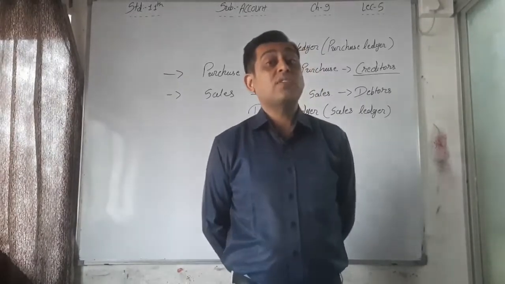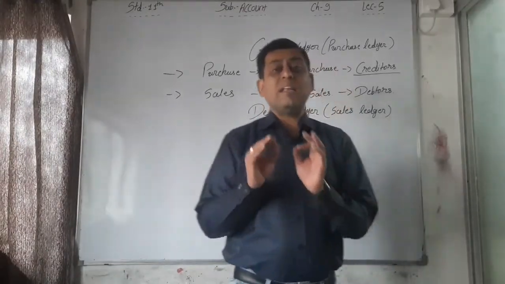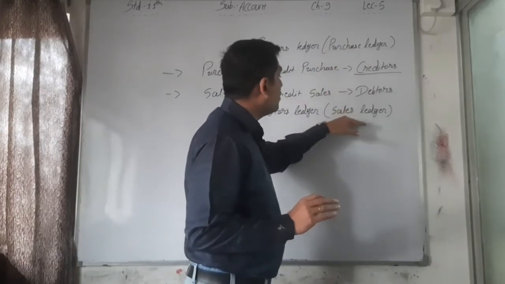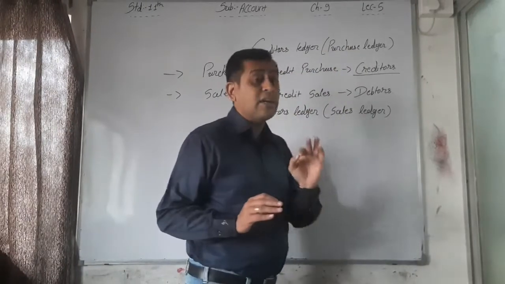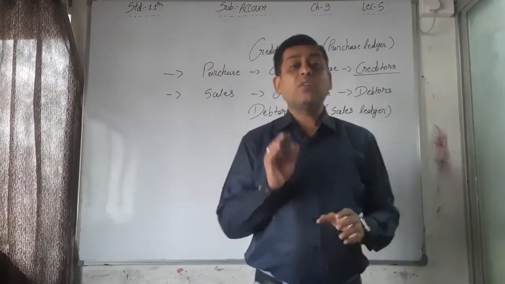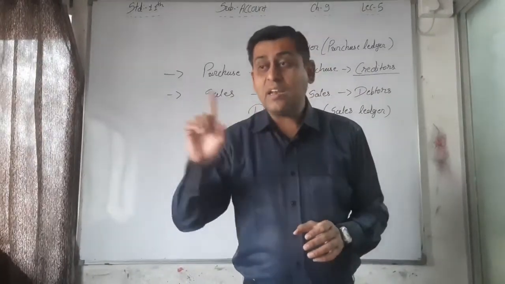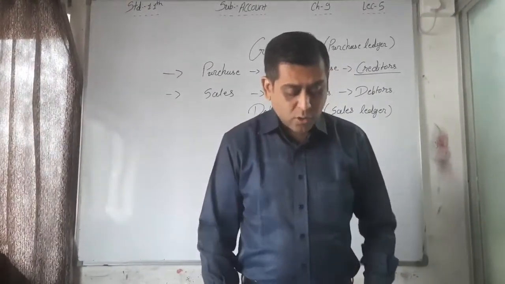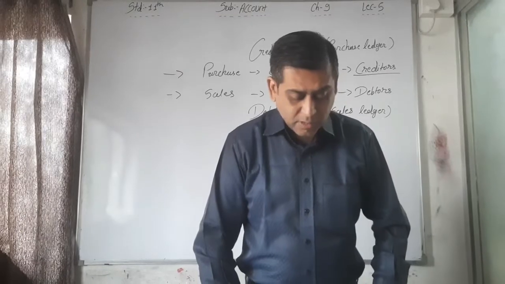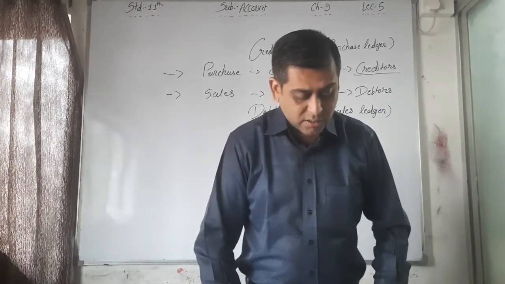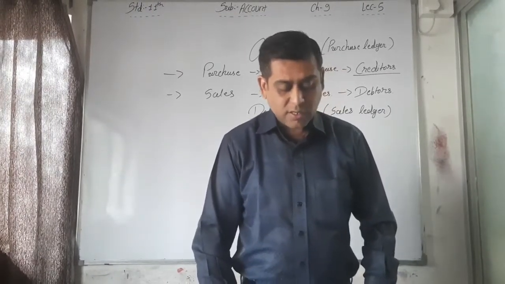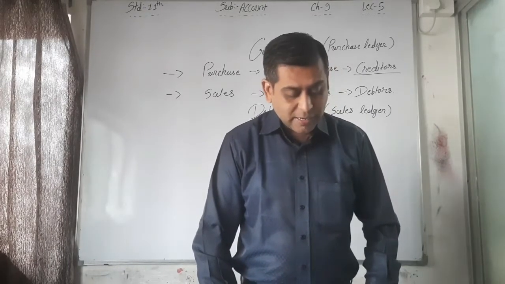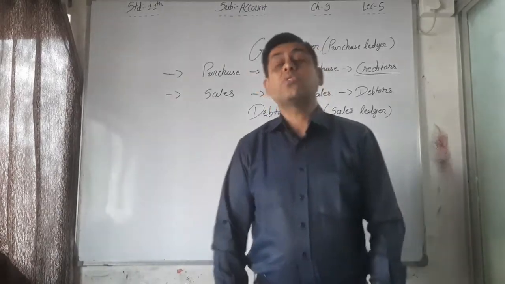Okay, now the general ledger. What is the general ledger? The remaining things. Other than the purchase ledger, that is other than credit purchases, and other than the sales ledger, that is other than credit sales, debtors or creditors, all the accounts are maintained in one general ledger. Out of the total accounts of the business, except the accounts of the debtors and the creditors, accounts of all the remaining individuals and other accounts are maintained in one other separate ledger, which is known as the general ledger.